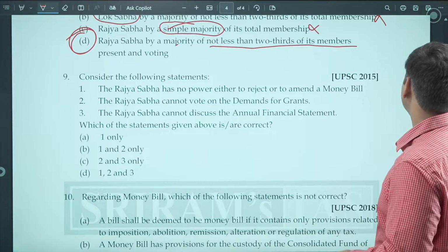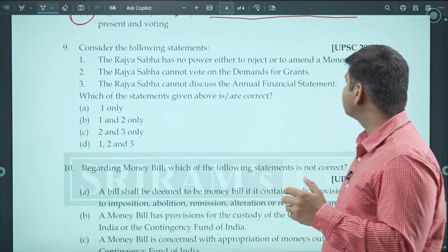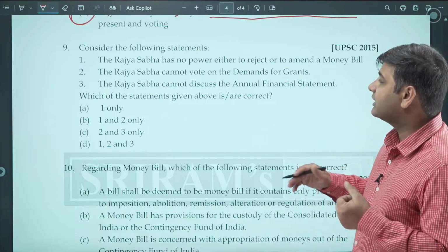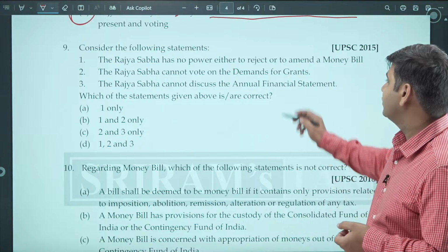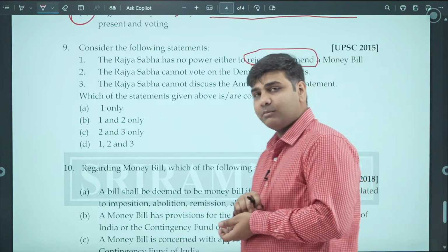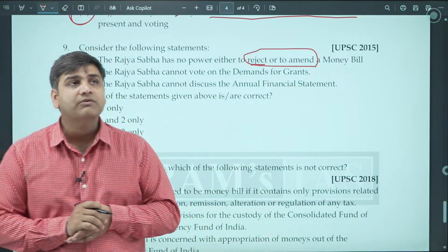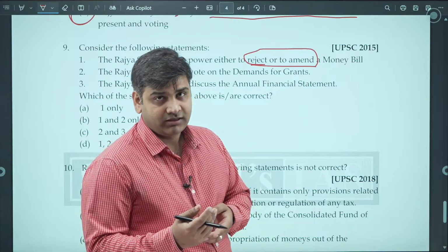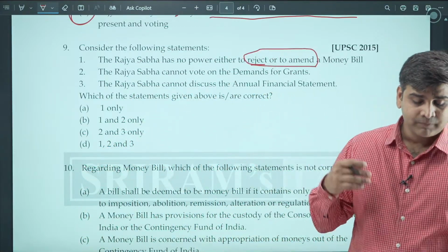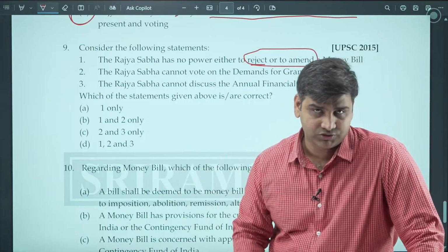Consider the following statement. Question number 9. The Rajya Sabha has no power either to reject or to amend a money bill. This is a correct statement. Rajya Sabha does not hold power to reject a money bill or amend a money bill. It can only send its recommendation to the Lok Sabha, and if it does not send its recommendation to the Lok Sabha within 14 days, it is deemed passed by the Rajya Sabha. That simply means it is considered that Rajya Sabha has already passed this particular resolution.